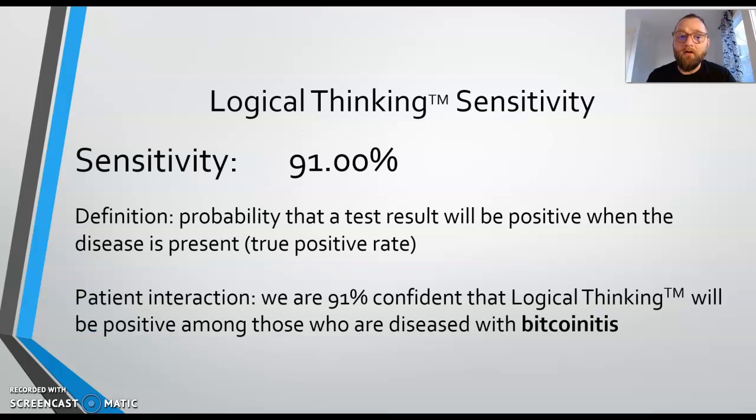In that group of 10,000 people, we found that our test has a sensitivity of 91%. This means the probability that a test result will be positive when the disease is present, also known as the true positive rate. When having these discussions with your patients, you can say that we are 91% confident that logical thinking will be positive among those who are diseased with Bitcoinitis.